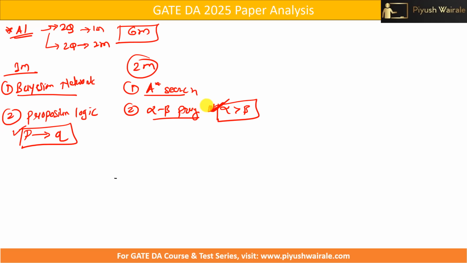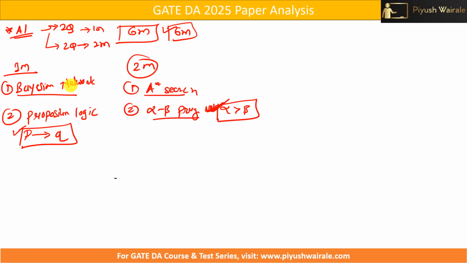If you understand this concept of alpha beta pruning, when we prune the node, whenever this condition is satisfied, then you can easily solve that question. So I can say from this AI topic, all the 6 marks are easy to score. Nothing much in the AI part.